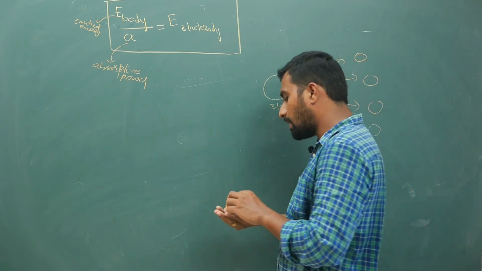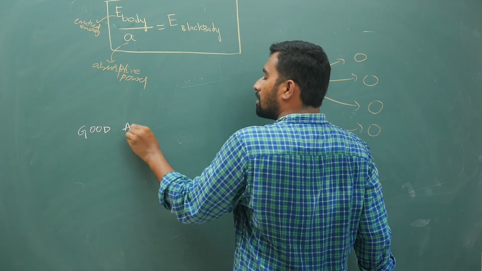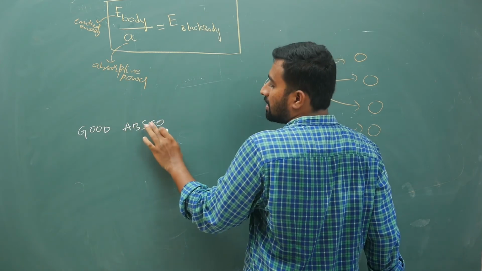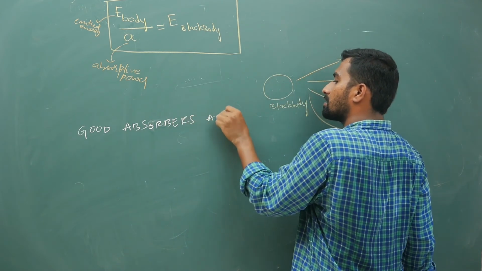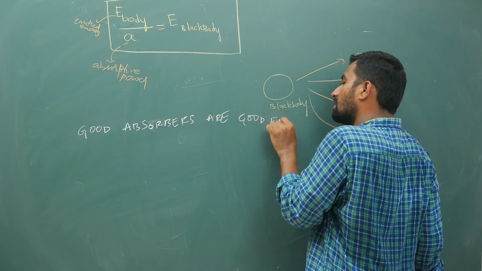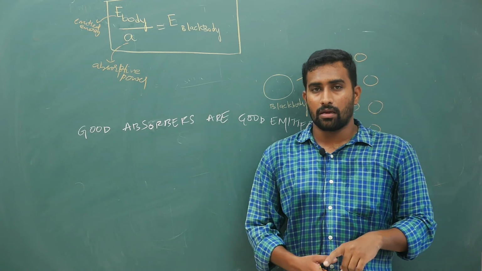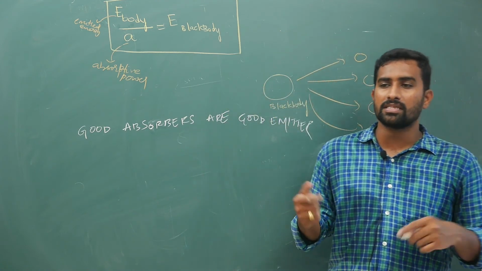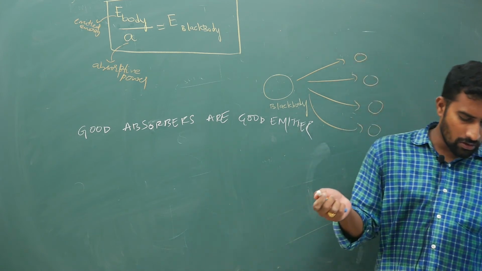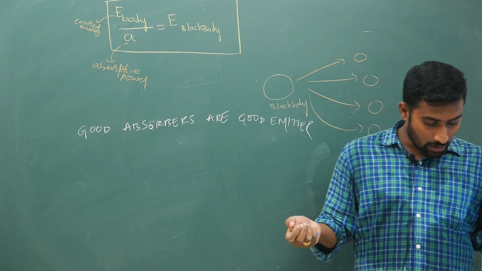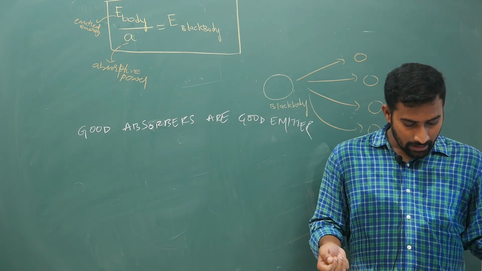So that is why Kirchhoff's law statement was: good absorbers are good emitters as well. Good absorbers are good emitters, because ultimately it should be equal to the emissive power of a black body. Emissive power is a measure of how much energy is being sent out. Absorptive power is how much it is absorbing. Ultimately both should be the same, because ultimately the temperature is supposed to be constant. That is why they are doing this. Right, next.